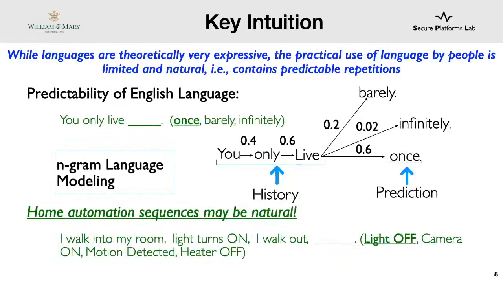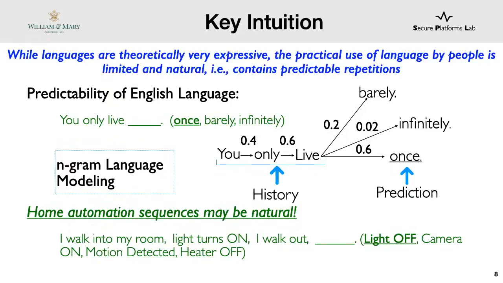I walk into my room, light turns on, I walk out of the room. The next event will probably be light turns off, as it is more likely compared to camera turning on or heater turning off. So similar to how we can predict words in English language, we can use the same intuition for home automation sequences if they are natural and have semantic patterns.